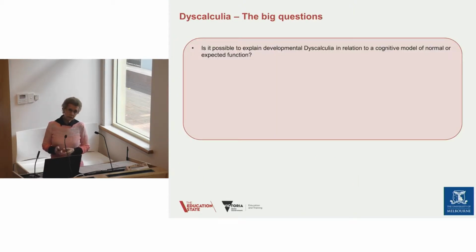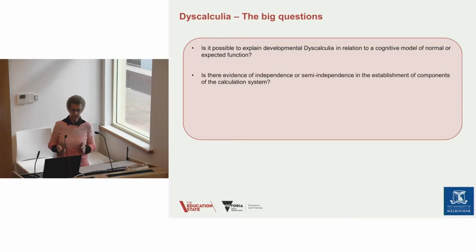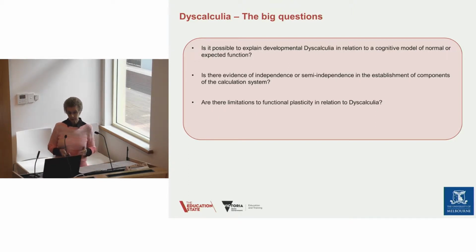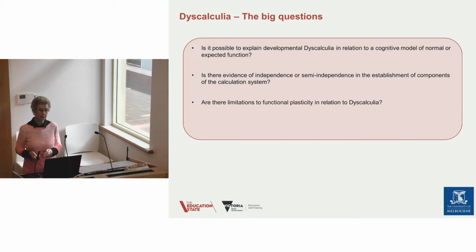Now, is it possible to explain developmental dyscalculia in relation to a cognitive model of normal or expected function? So is it just part of that continuum, or is it something completely different? Also, is there any evidence of independence in the establishment of these components, or is it possible that some can be acquired in a different order or in a different capacity than others? And then, are there any limitations to functional plasticity in relation to dyscalculia?